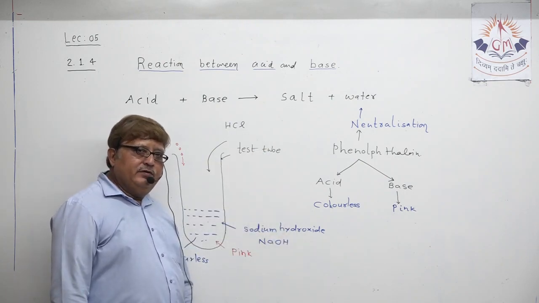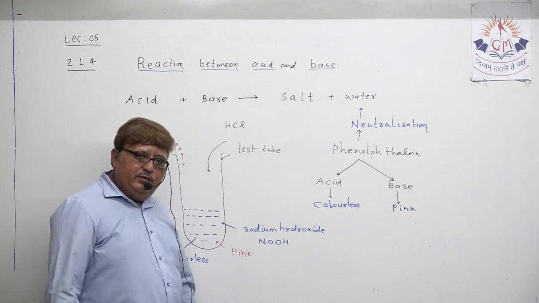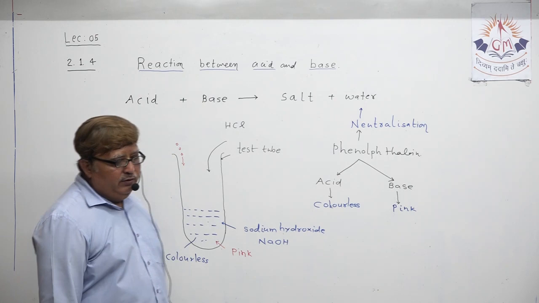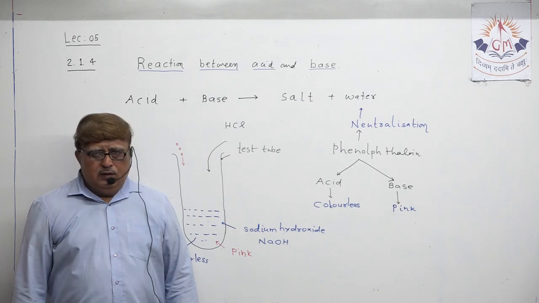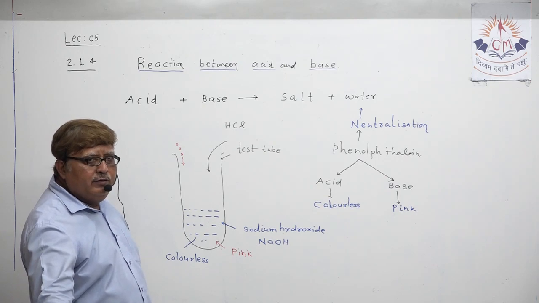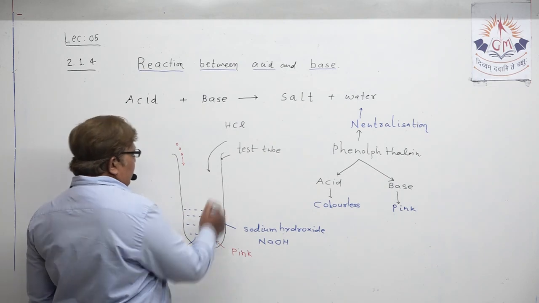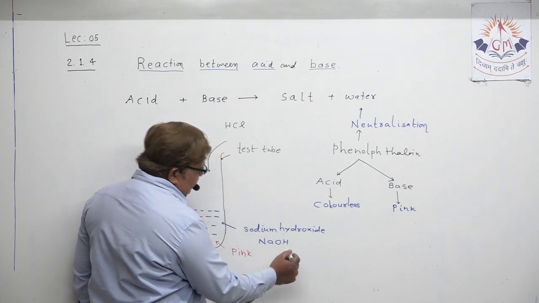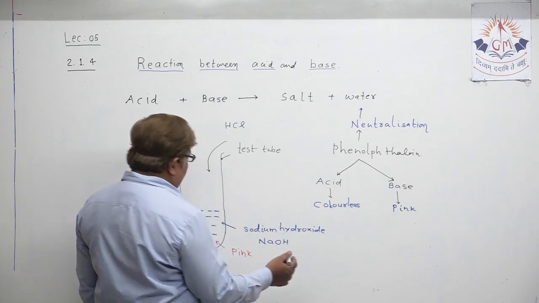Whenever acid and base are mixed, they chemically react with each other, cancel each other's chemical effect, chemical property, and form ultimately two products, that is salt and water. So my dear student, this is called neutralization reaction, and a well-known equation you might all be knowing. We took hydrochloric acid and NaOH. If somebody wants to write the chemical equation for this, you can easily write it.